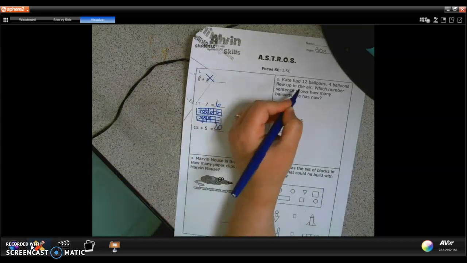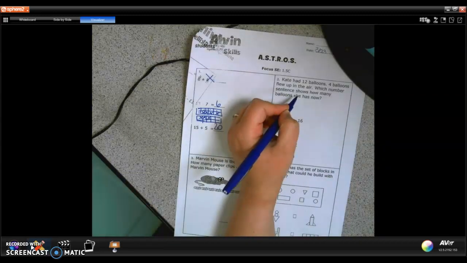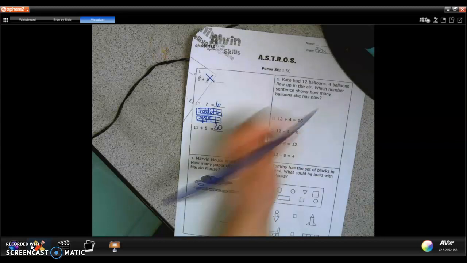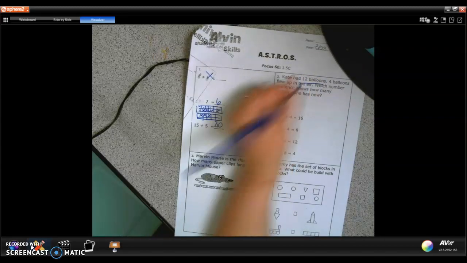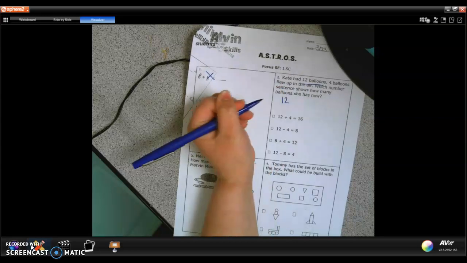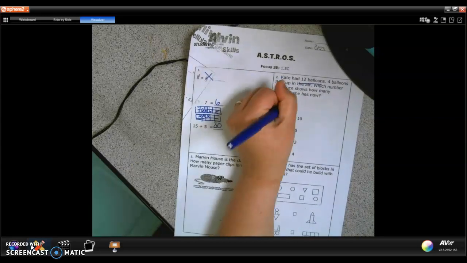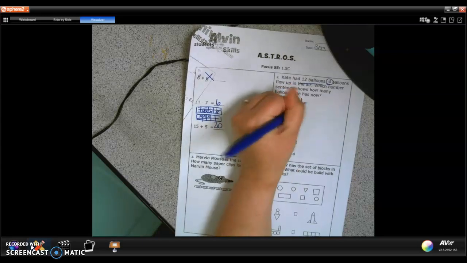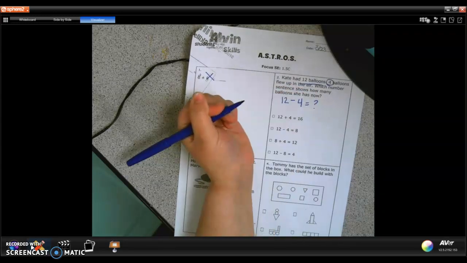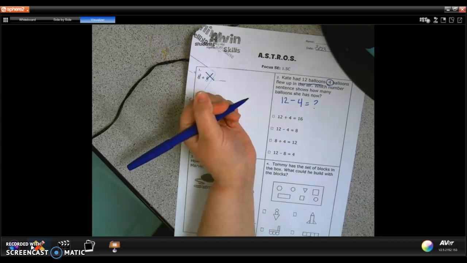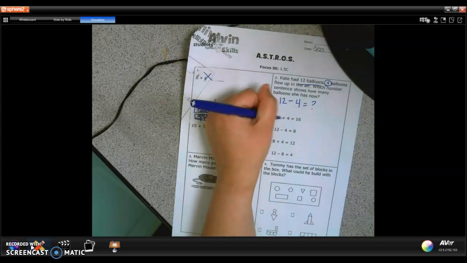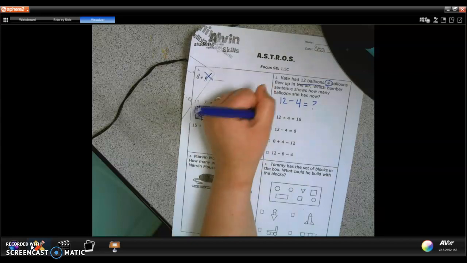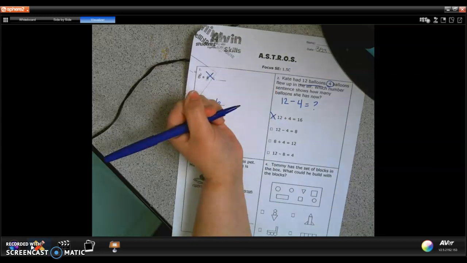Kate had 12 balloons. 4 balloons flew up in the air. What number sentence shows how many balloons she has now? Well, I know she has 12. I know she loses 4 because we're separating, because 4 go in the air. So I'm looking to see how many balloons Kate has now. And so I'm going to look here. Oh, I see 12 plus 4. That means I'm joining. I'm losing 4 balloons, so I know that can't be the answer.